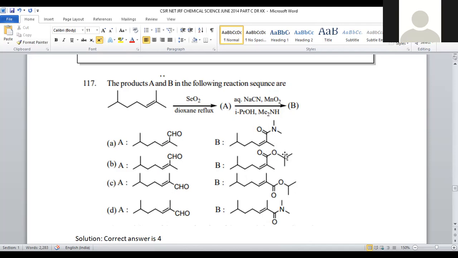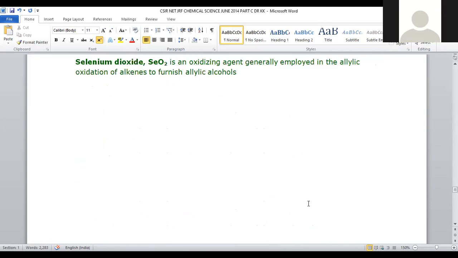Option number 2, an ester, may not be possible. When we are adding an amine, how could you achieve this ester? So option numbers 2 and 3 can be discarded at the primary level because both are esters. There is no way for the origination of this one. And even in option number 4, we got the amide linkage. There is a possibility of options A, R, D. So let us see how it could be.